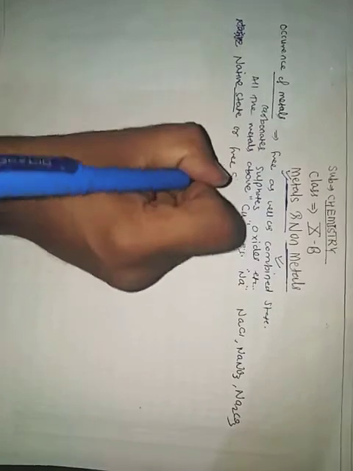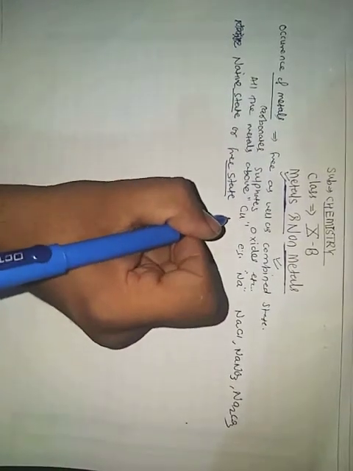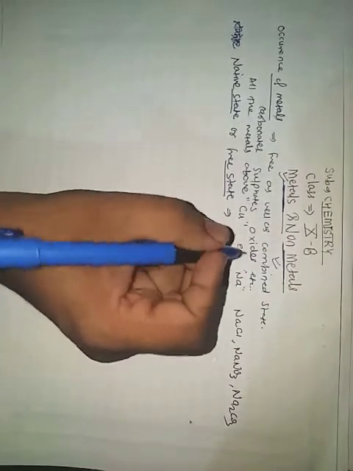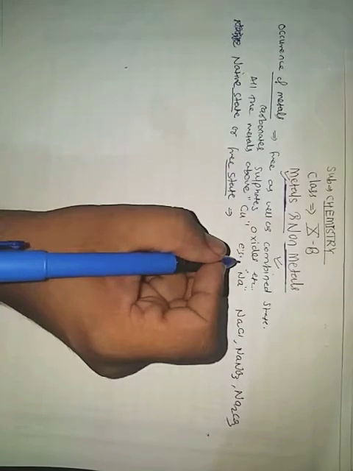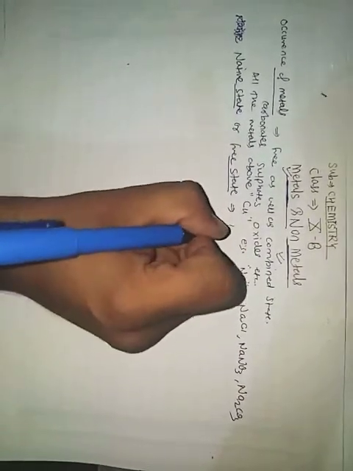Now the native state, or we can say free state. In native state or free state, less reactive metals are generally found in their elemental form.